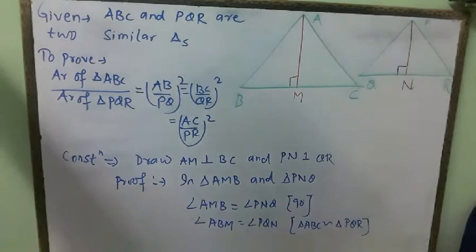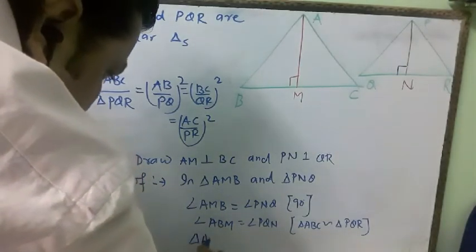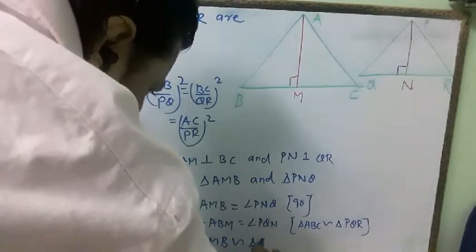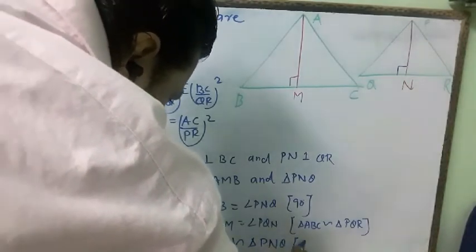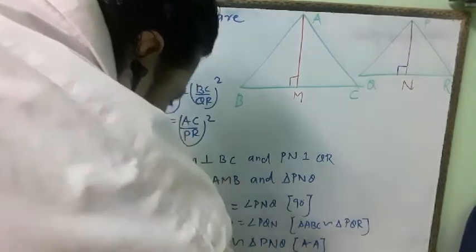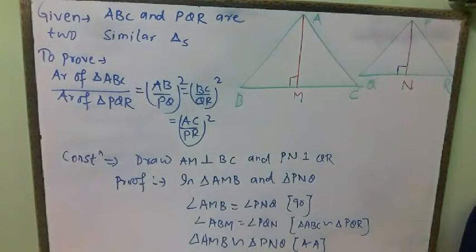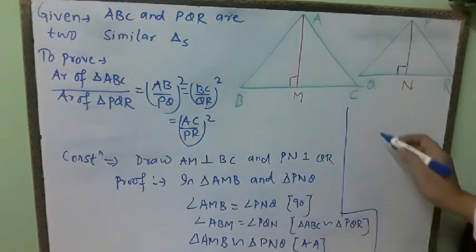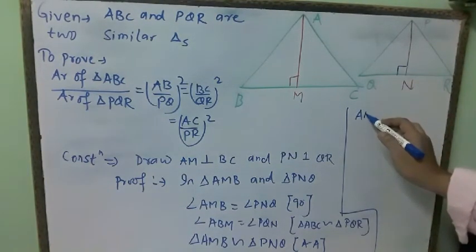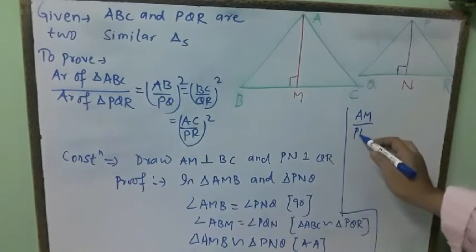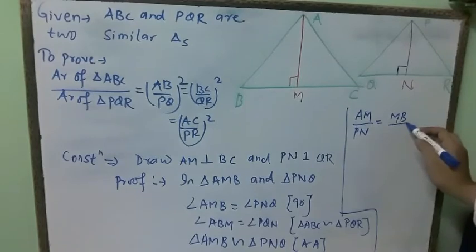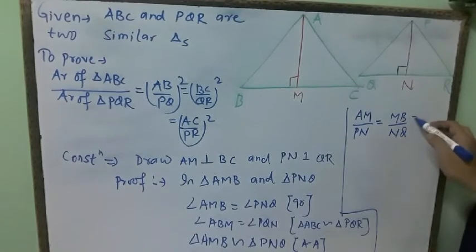So from the AA criterion, triangle AMB is similar to triangle PNQ. Now by the properties of similarity, we get AM divided by PN is equal to MB divided by NQ is equal to AB divided by PQ. This is equation 1.